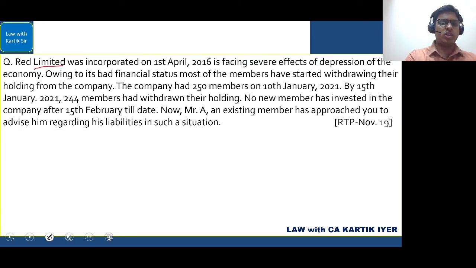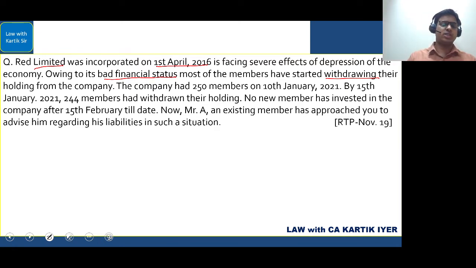Red Limited was incorporated on 1st April 2016 and is facing severe effects of depression of the economy. Owing to its bad financial status, most of the members have started withdrawing their holding from the company. The company had 250 members on 10 January 2021. By 15 Jan 2021, 244 members had withdrawn their holding. No new member has invested in the company after 15 Feb till date. Now, Mr. A, an existing member, has approached you to advise him regarding his liabilities in such a situation.